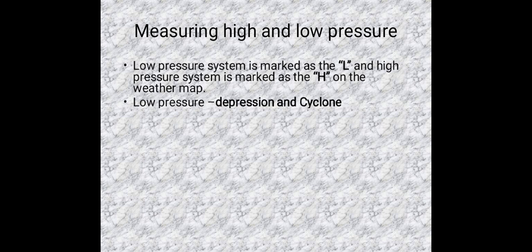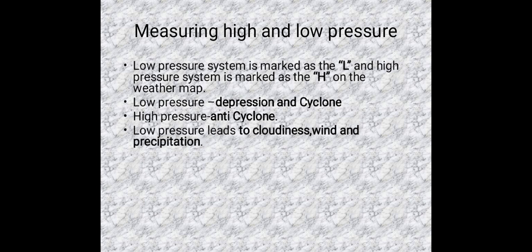Okay students. The low pressure is also called depression and cyclone. In the news itself you can see that because of the low pressure it gets more rainfall. High pressure is also called anticyclone. What is that? Anticyclone. Because of low pressure it leads to cloudiness, wind and precipitation.